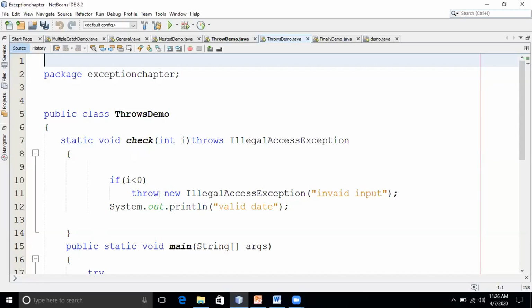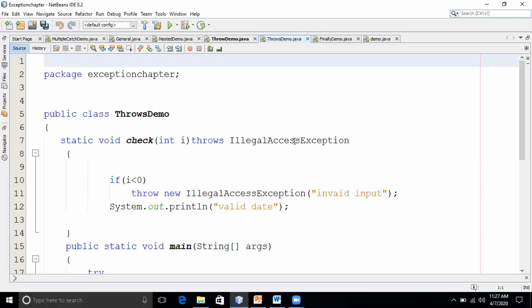So now the method is telling what kind of exceptions it is throwing by using the keyword throws, followed by the exception list. I have written only one exception here; in the next demo, we'll see a list of exceptions.